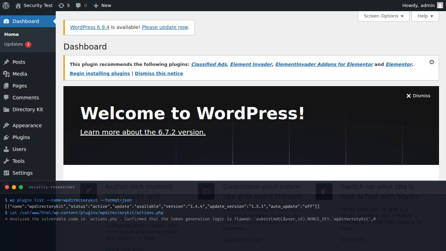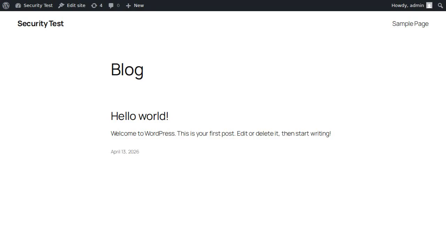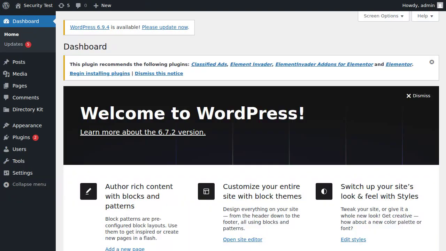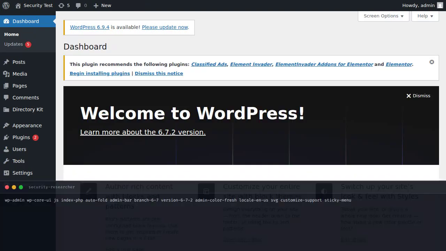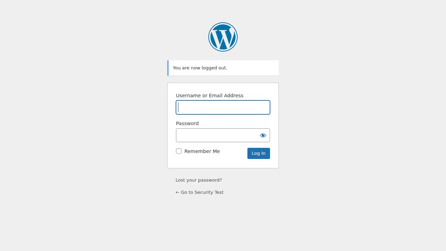In the source code, we see an insecure auto-login feature using predictable MD5 hashes. After logging out, we trigger the bypass by providing a calculated token for user ID 1. We are instantly logged in as the admin, bypassing the standard WordPress authentication process.